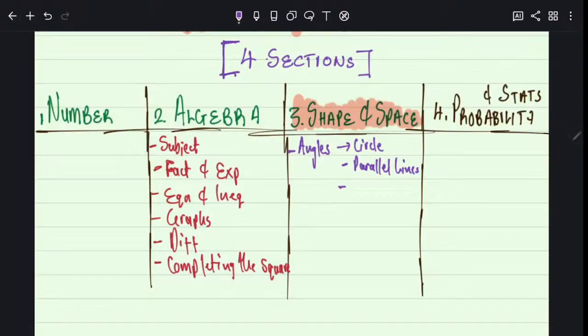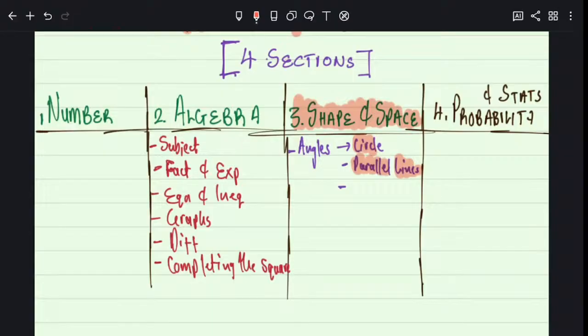You do angles in a circle, then you do angles on parallel lines. That is where you meet the word corresponding, alternate. These will be parallel lines. So I'm going to explain so that you know the whole maths. I don't want you to have a problem with anything.